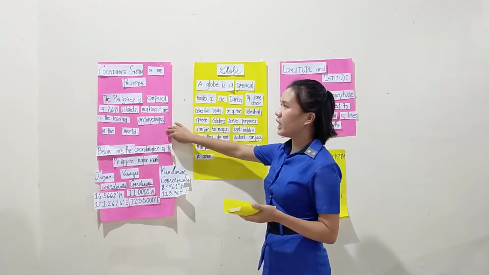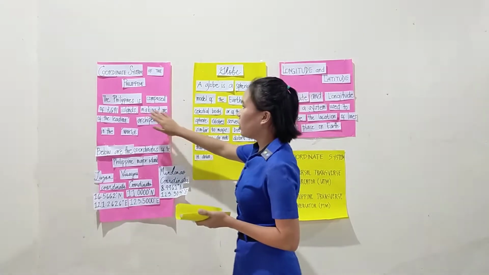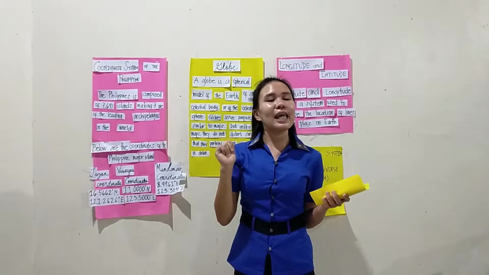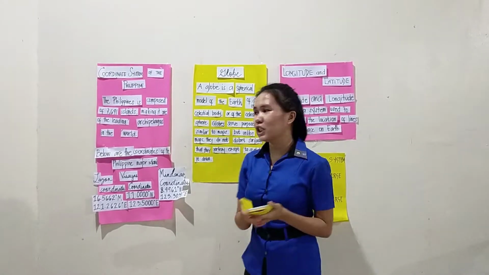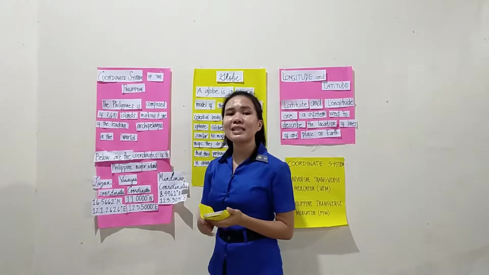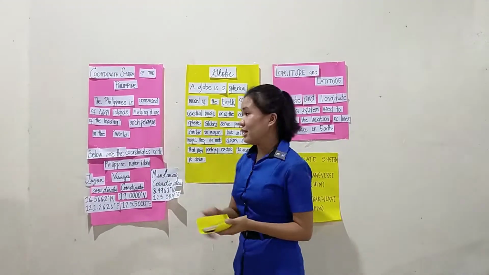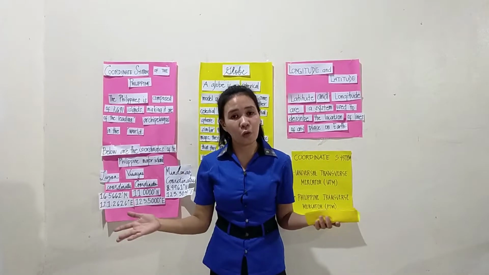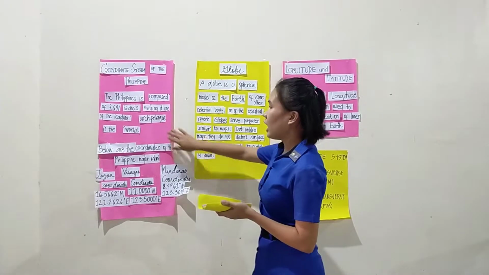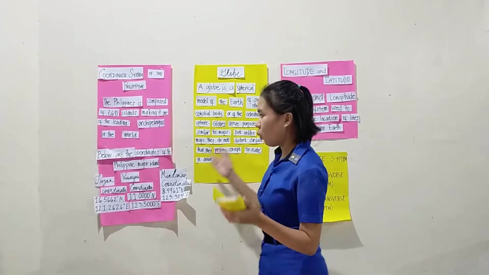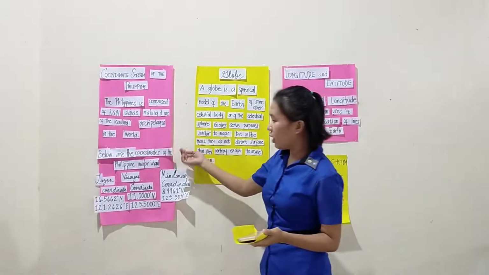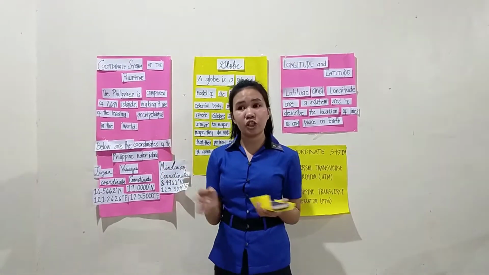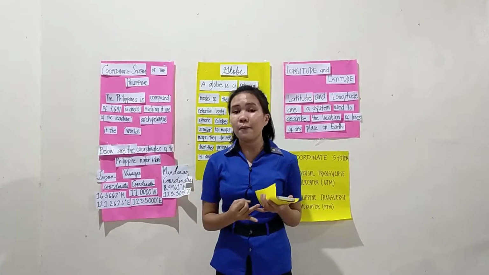First we have the coordinate system of the Philippines. The Philippines is composed of how many? Mr. Ileto. Very good. It is composed of 7,641 islands, making it one of the leading archipelagos in the world. Below are the coordinates of the Philippine major islands. As you notice, we have 3 major islands: Luzon, Visayas, and Mindanao.